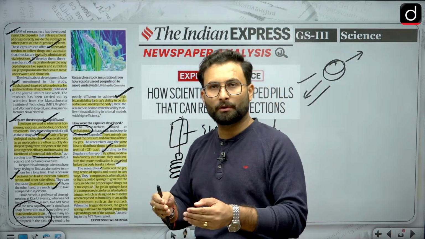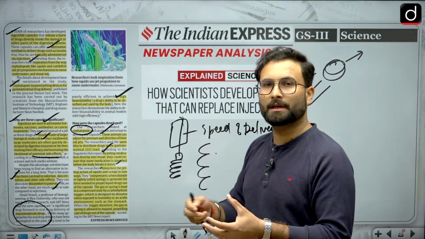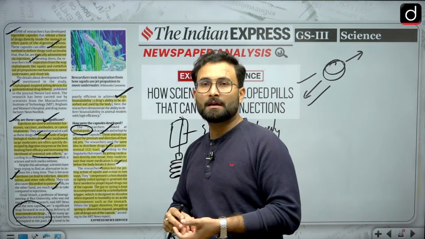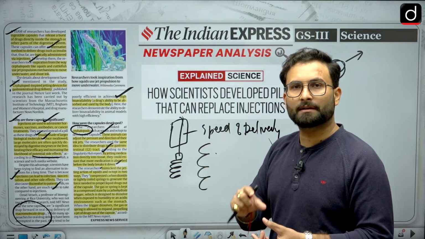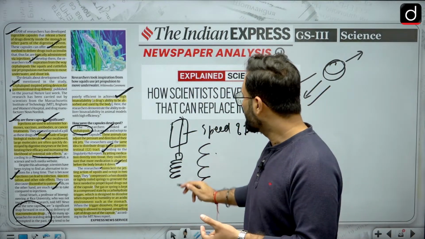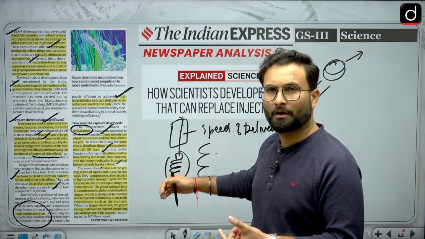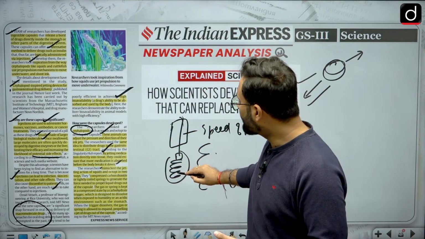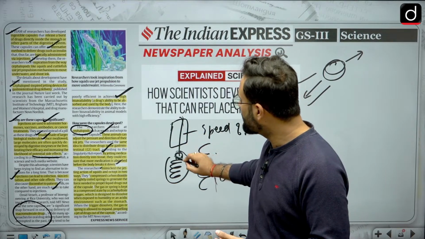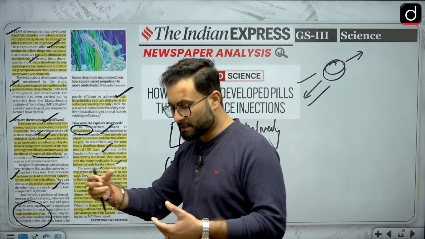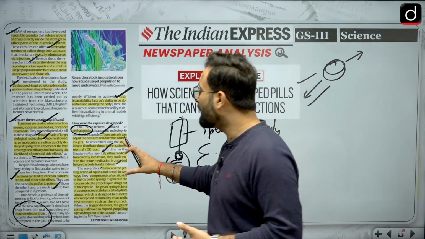There will be a carbohydrate trigger when it is inside your intestinal tract, because of the enzyme action. When that trigger is active, the coating will go away, and this molecular spring will release, and the drug which is on the spring will get inside the intestinal tract. So that is the idea which they are using.